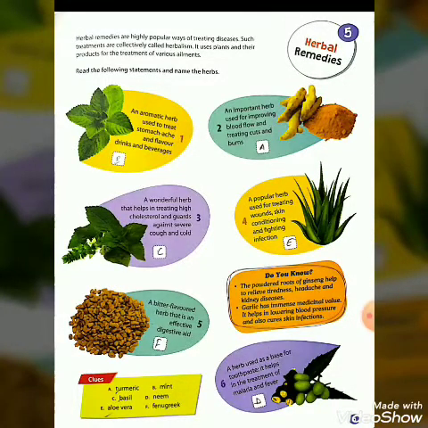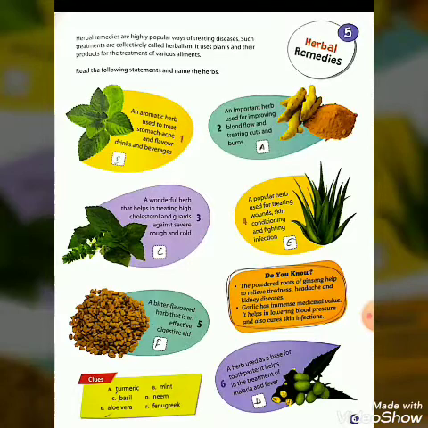Here you can see pictures are shown. We have to read the following statements and name the herb. What is the name of that particular herb? Here, first one, an aromatic herb used to treat stomach ache and flavor drinks and beverages. Your answer is mint. You can see clues are given here. Your answer is B1, that is given here, mint.